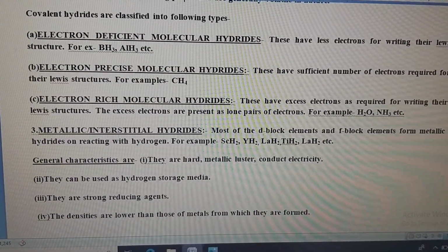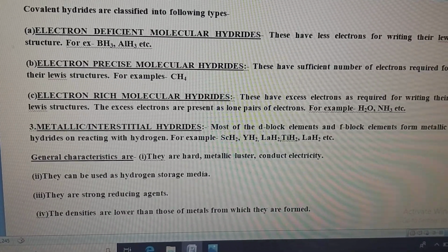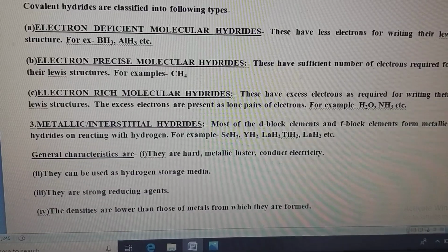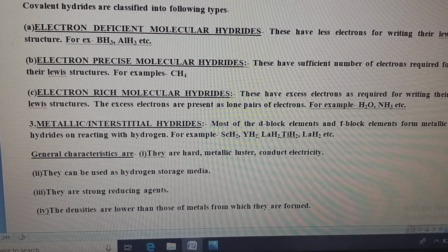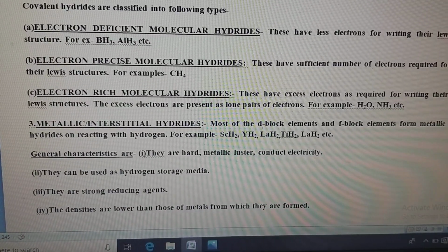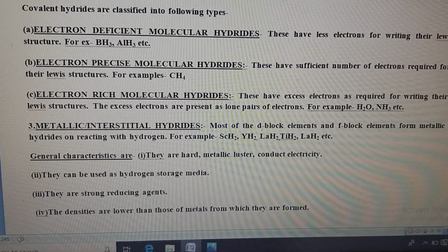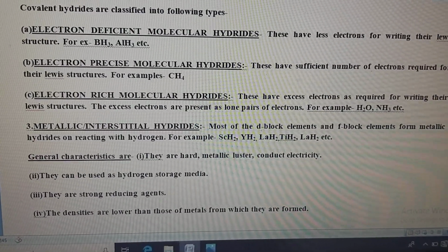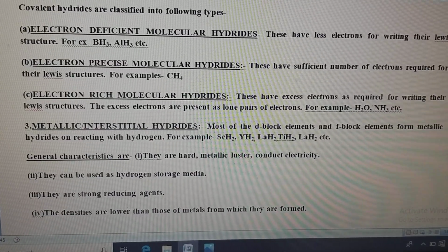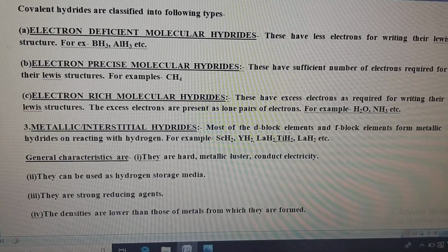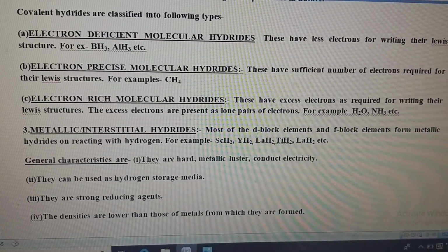As the name suggests, electron deficient molecular hydrides have a small number of electrons in their Lewis structure, or you can say in the electron dot structure. Then electron precise molecular hydrides have the sufficient number of electrons required in their electron dot structure, and electron rich molecular hydrides have an excess number of electrons than required in their electron dot structure, and the excess electrons are present as lone pairs of electrons. You can see the example for each of them.